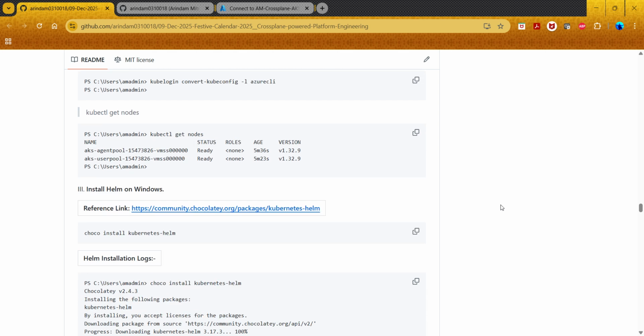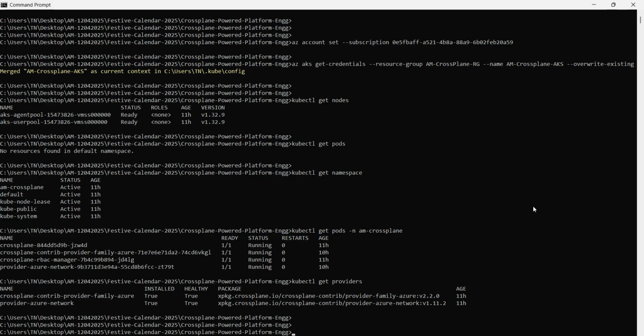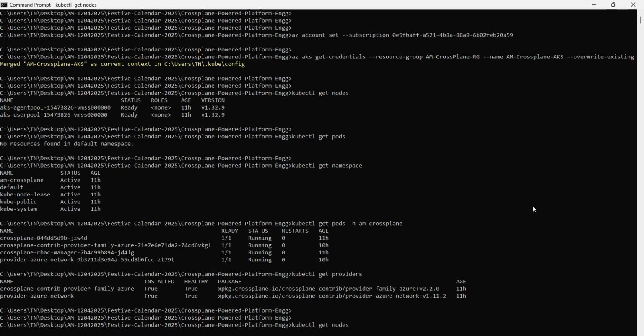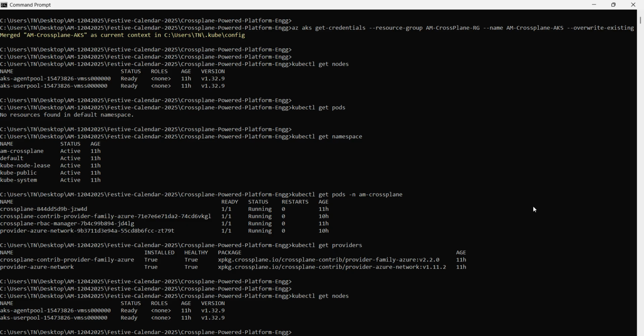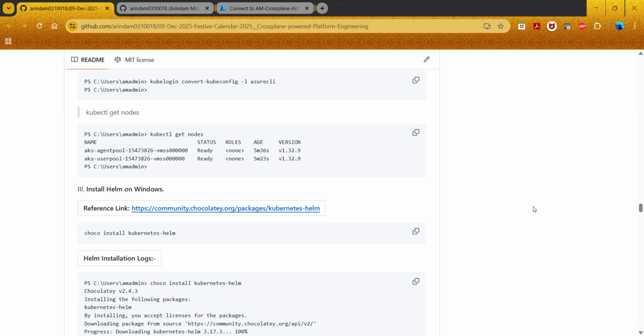This is followed by checking with kubectl get nodes. For example, I've already run those commands to check. If you look at get nodes, you will be able to see all the nodes out here. Okay, coming back to this one.